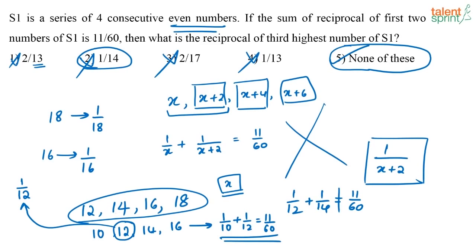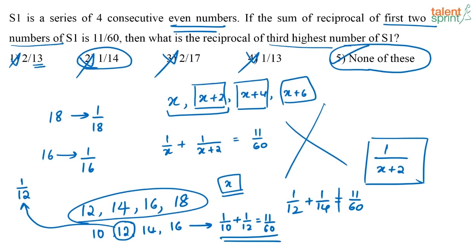See, this question is a bit tricky here because they are first talking about the sum of reciprocal of the first 2 numbers, and then they ask you for the third highest number. So immediately we might get confused which is the third highest, right? Immediately a lot of us, since one of the options is 1 by 14 also, we might end up choosing this as the answer. Don't do that, check correctly. Okay. So I would say it's a bit tricky because when you're actually doing it in the examination, you might mark 2 as the answer. Okay, just to be careful.